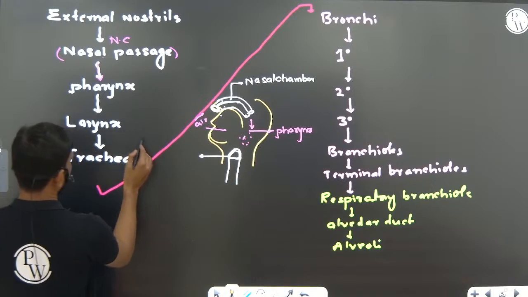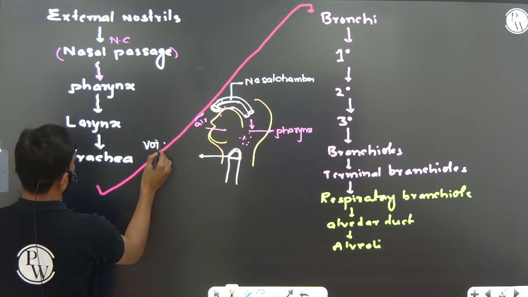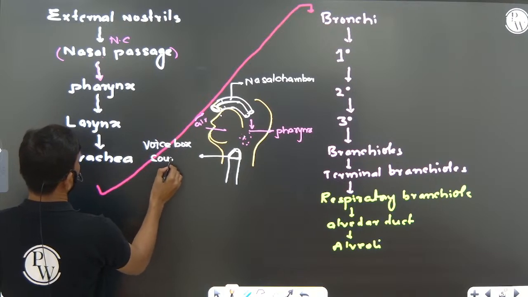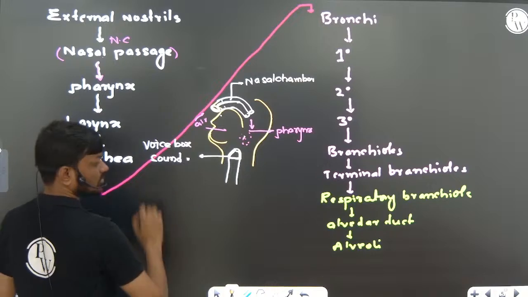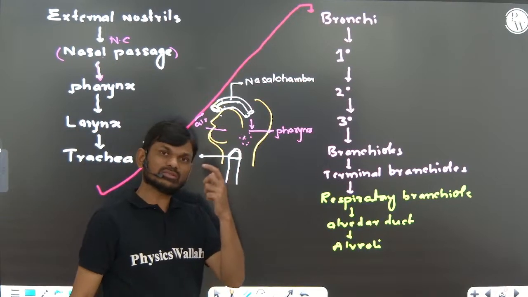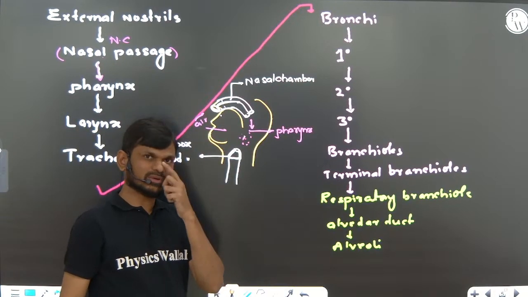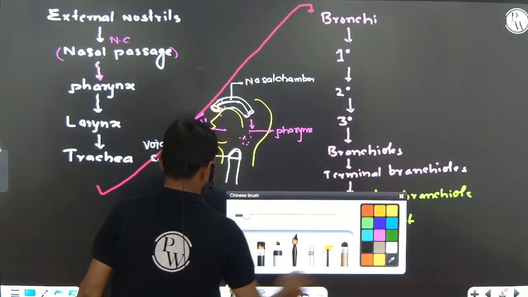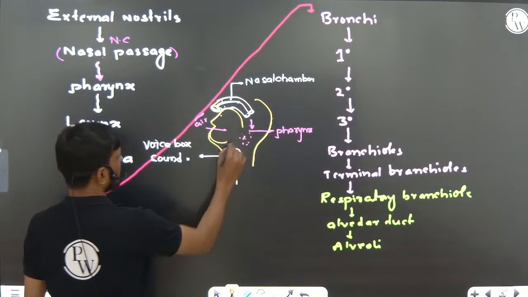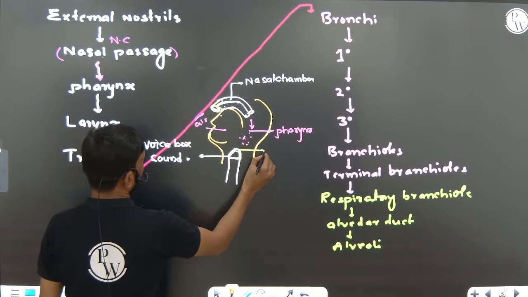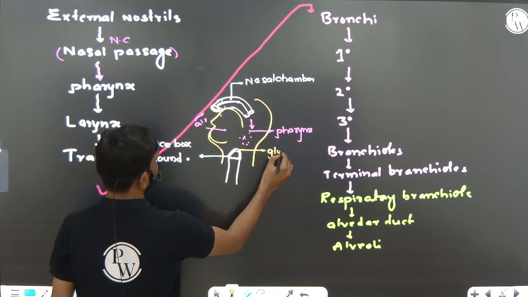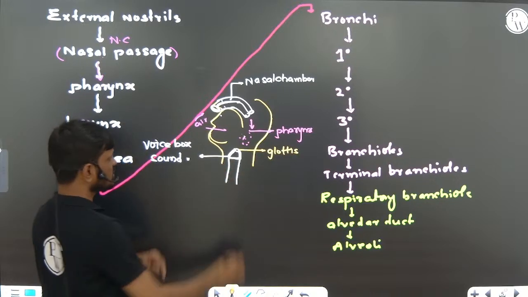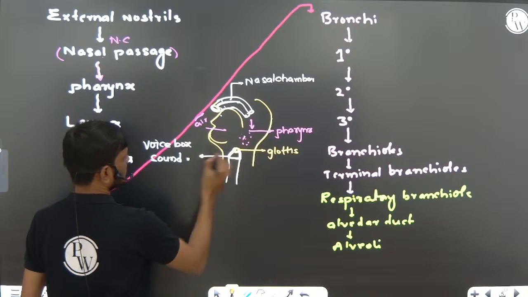We are calling it the larynx. The voice box or sound box helps in production of sound because vocal cords are present, right? So the larynx opens into the pharynx by a small opening we are calling the glottis. Glottis is a small opening present in the larynx, right?